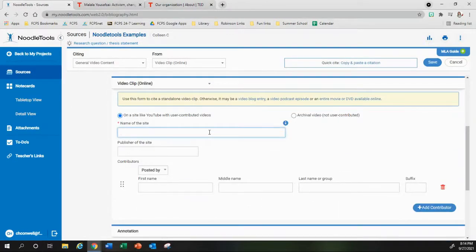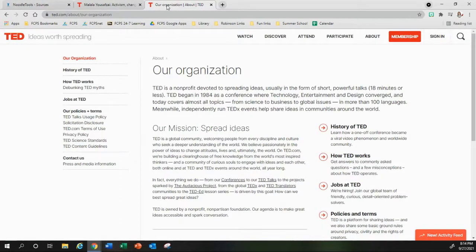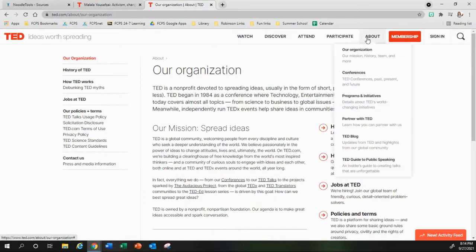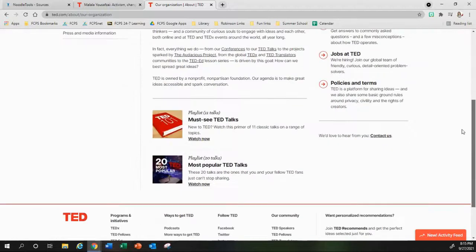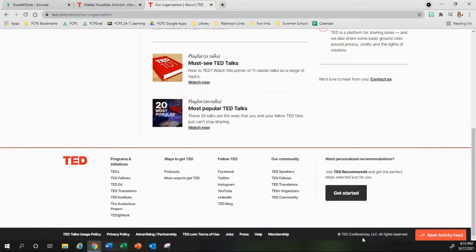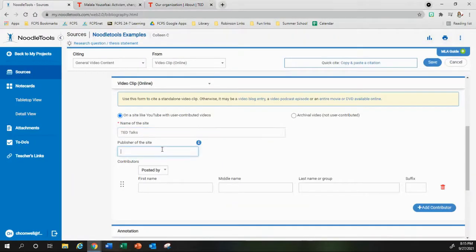The name of the site, we're just going to call it TED Talks. Publisher of the site. So I actually looked this up, and it is actually called TED. If you don't know where it is, I just looked under the About section. You can also go down to the bottom, and it says that this is TED Conferences, LLC. So you could use either TED or TED Conferences. I'm going to use just TED.